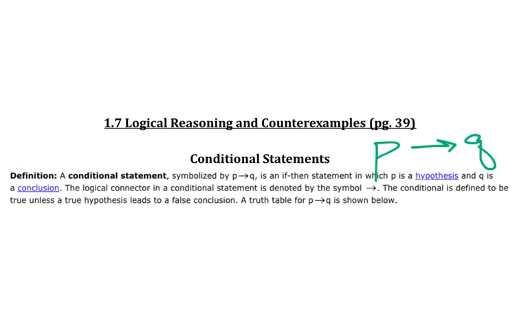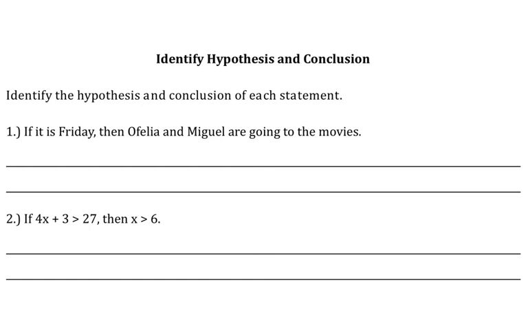And here's the deal. P is the hypothesis, so if everyone is well behaved and works hard for 42 minutes, then, here's the then part, Q is the conclusion. Well, everybody would get to leave early would be the conclusion. Now the words can kind of get in the way, so let's look at these together. Identify hypothesis and conclusion. In these conditional statements, we're going to have to identify the hypothesis and then what the conclusion is. The hypothesis is the beginning part, the hypothetical part. So in each of these problems, let's label the hypothesis and conclusion first, like this.